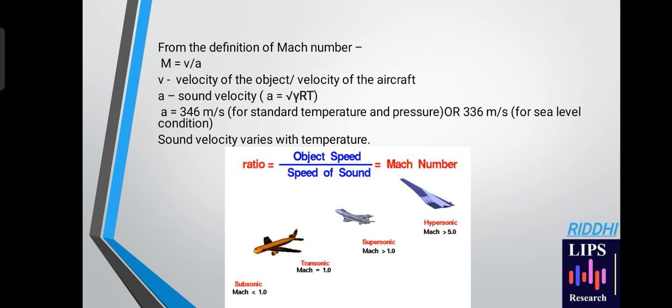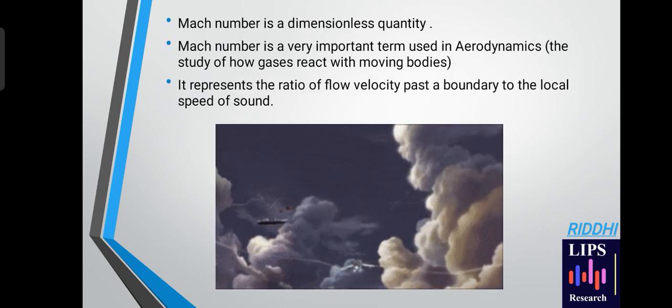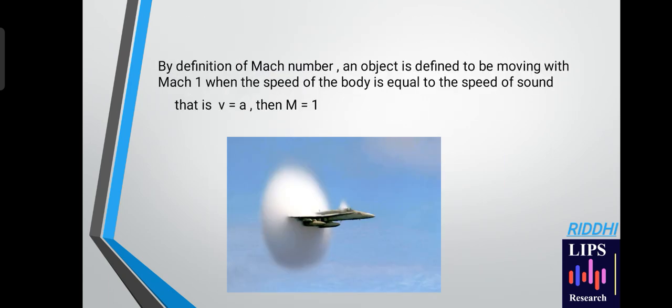In aerodynamics, the ratio of object speed to the speed of sound is the Mach number. Mach number is divided into four categories: subsonic, transonic, supersonic and hypersonic. By definition of Mach number, an object is defined to be moving at Mach 1 when the speed of the body is equal to the speed of sound. Then V equals a, and M equals 1.